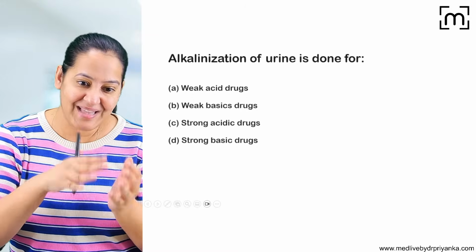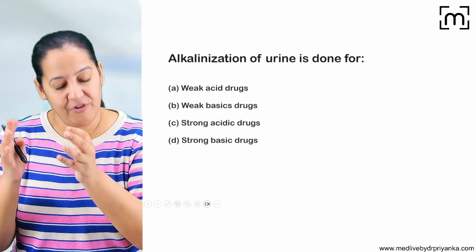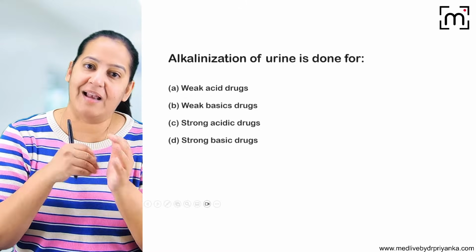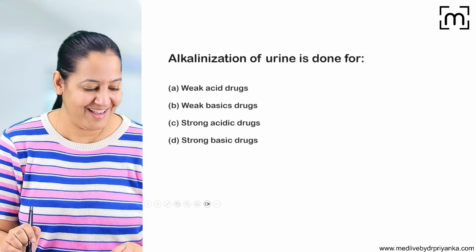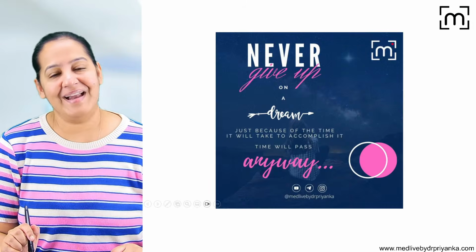If you want to excrete an acidic drug, you have to make the urine alkaline. If you want to excrete a basic drug in your patient, you have to make the urine acidic. If you do the opposite, the patient will die. More absorption will be there. You cannot afford that. So that's it, let's go ahead.